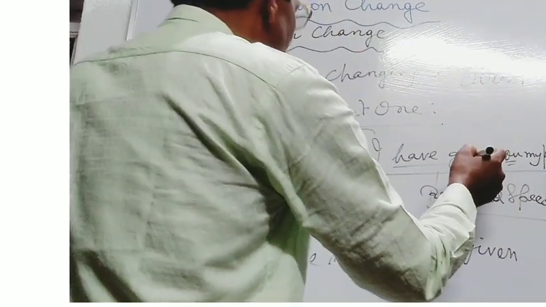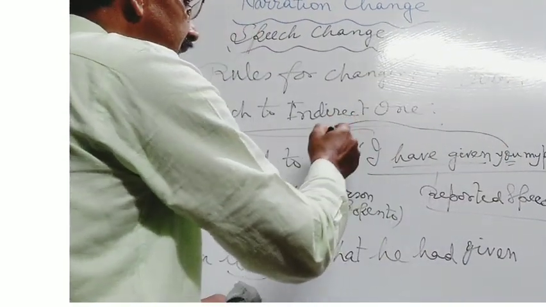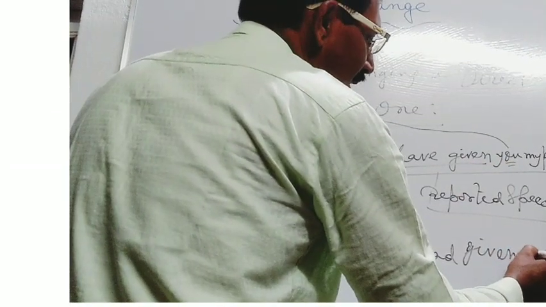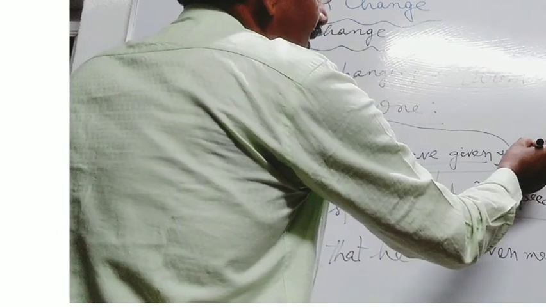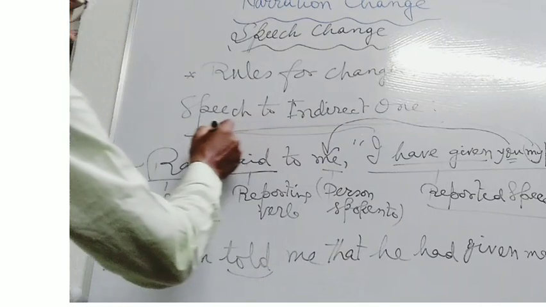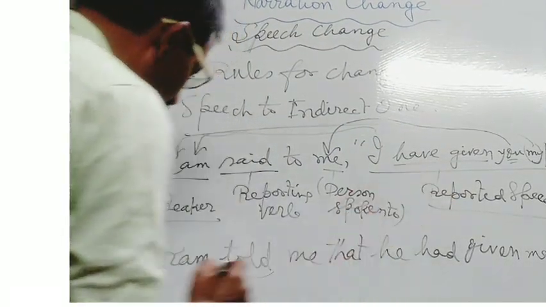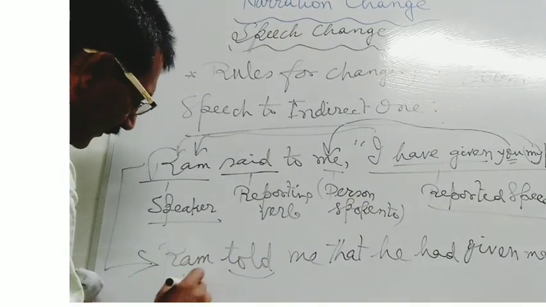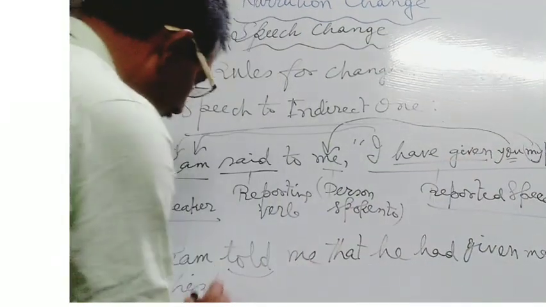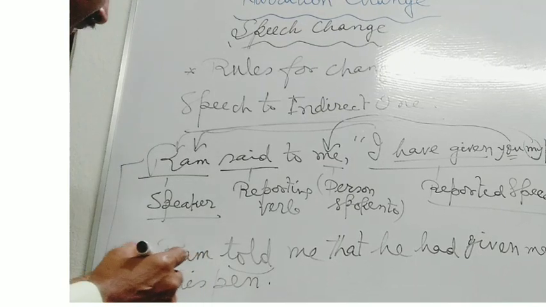Then you is the pronoun. It is in second person. So it will be turned into the person of the speaker. Here you will be replaced by me. Then my is also there. My is first person, so it will be related with the person of the speaker. Here Ram is there, so my will be replaced by his. Next, pen is there. Ram told me that he had given me his pen.